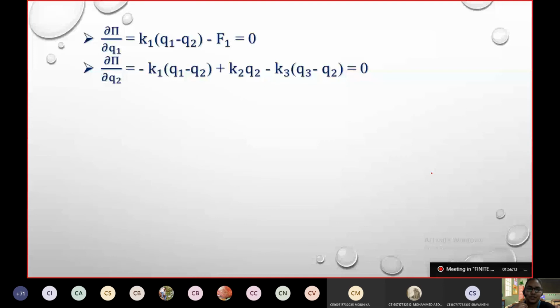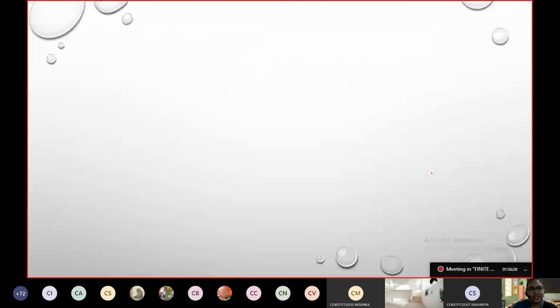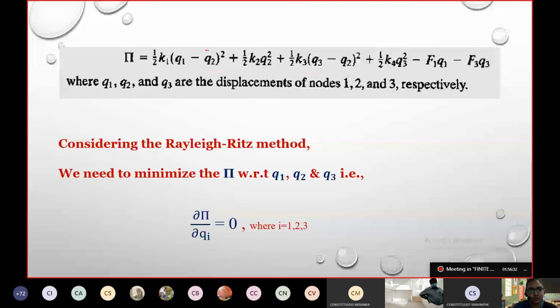You got only 2 terms. How about the other one? See, in this equation, if I differentiate with respect to Q2, Q2 is associated with K1 also. So the K1 term will also be there in the picture. Q2 is associated with K2, so K2 will also be there. Q2 is associated with K3, so the K3 term also will be there. K4 is not related to Q2 anywhere, so this will become 0.